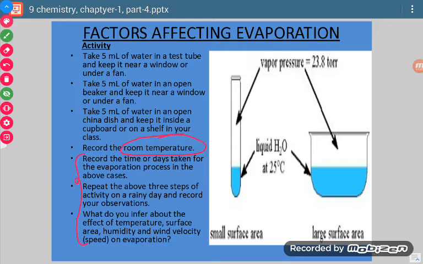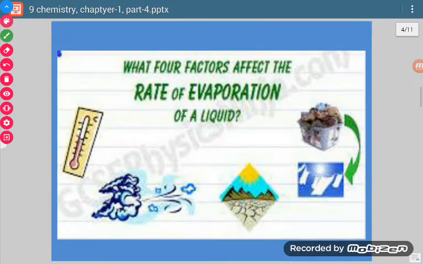Now if we repeat the same activity on a rainy day, meaning when it's raining and there is a lot of moisture in the atmosphere, is there a change in the evaporation process or does it run at the same speed? This is to be checked. So these are the different things which are to be checked.